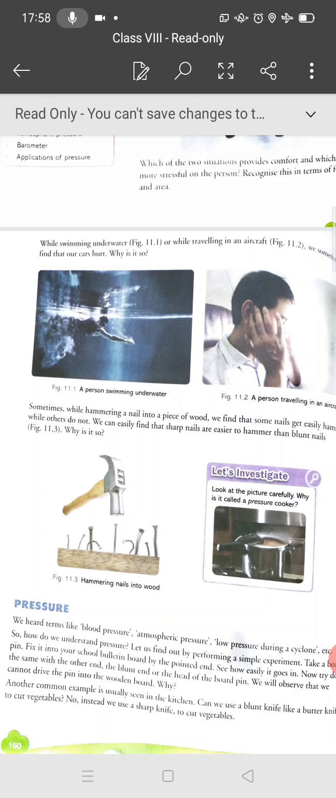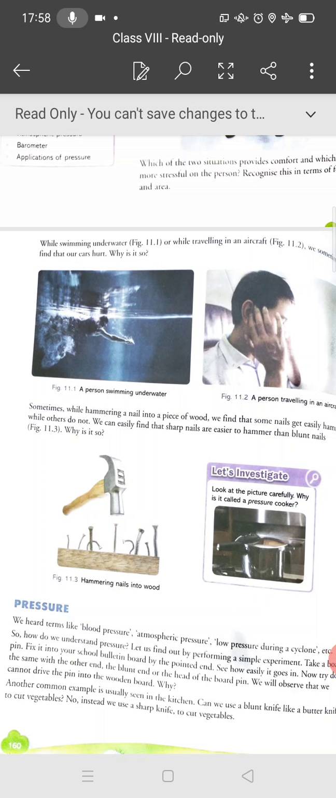The question arises: how is it that applying the same force with two knives, the effects are different? There are two knives, one blunt and one sharp. So pressure comes into play. What is the relation between pressure, force and area? Pressure is equal to force upon area. Now tell me, what do you mean by force? Push or pull. And what do you mean by pressure? The force applied over a unit area is termed pressure.